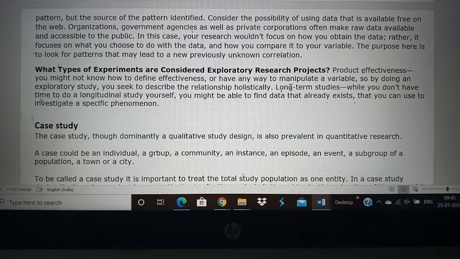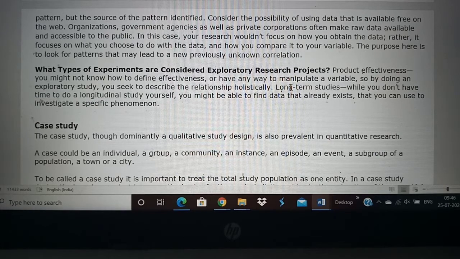So you should use your medicine on people with different variables, that is different kinds of problems: breathing difficulty, ICU patients, old people, young people, people with hypertension, people with diabetes. All these people who have coronavirus should be given the medicine. And if it is effective in all the people, then only you can say your medicine is effective. Okay, so that is how we check for product effectiveness using exploratory research.